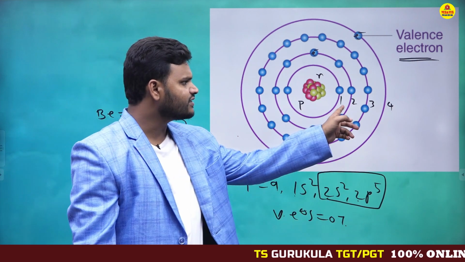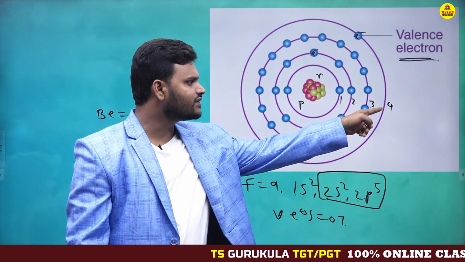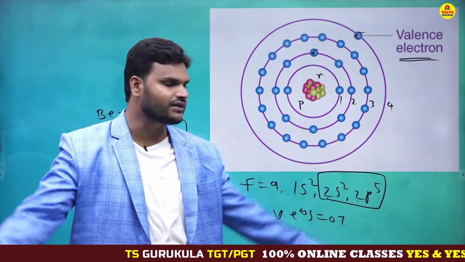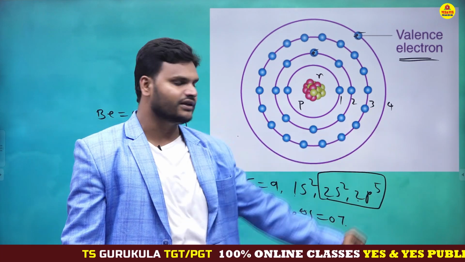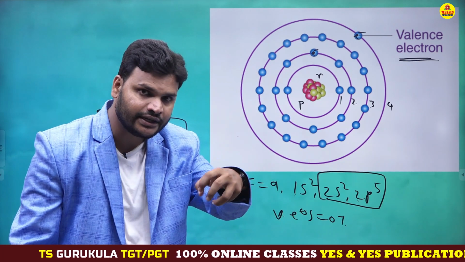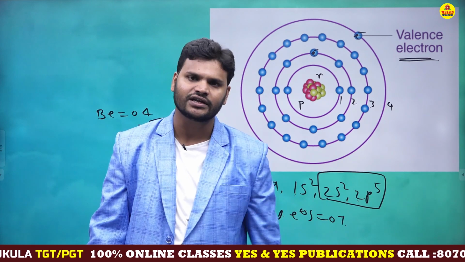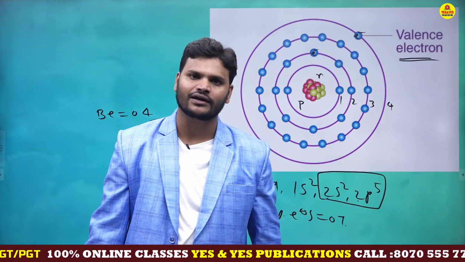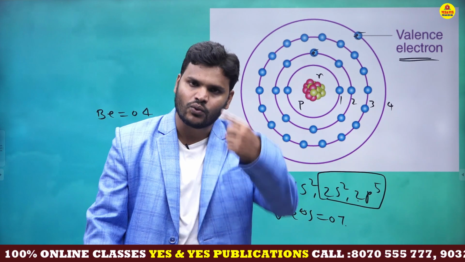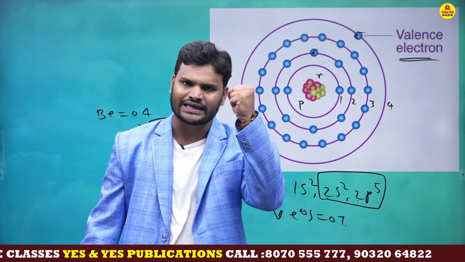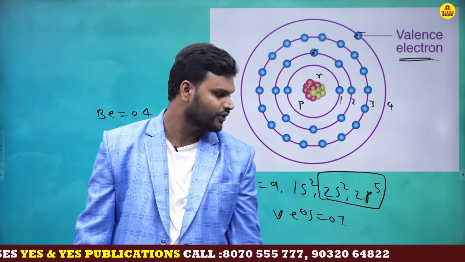This is the first energy level, this is the second energy level, this is the third energy level, this is the fourth energy level. So out of four, which is the ending energy level? This is the ending energy level. The number of electrons present in the ending energy level, the ending energy level is nothing but the outermost energy level. Outermost energy level electrons are called valency electrons. Only valency electrons participate in bond formation. Valency electrons are active electrons. This is a very important point.